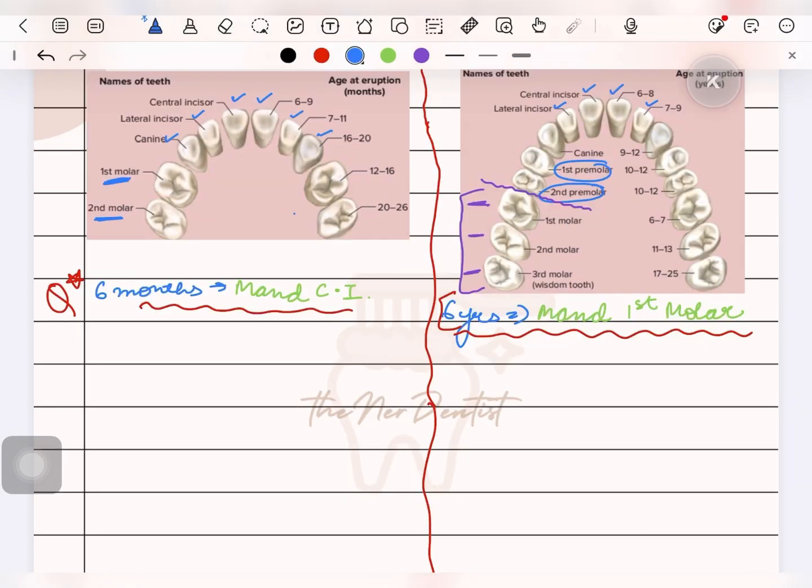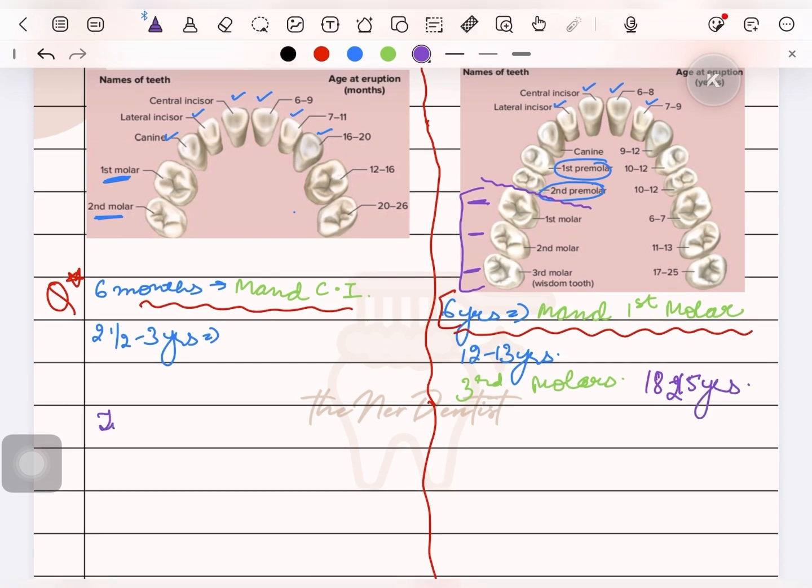Eruption in the deciduous dentition is completed at the age of 2.5 to 3 years, and in case of permanent dentition, it is completed by the age of 12 to 13 years. It means all the teeth in case of deciduous dentition will be erupted by the age of 3, and in case of permanent by 13. There is one exception to permanent dentition, that is third molars. They erupt by the age of 18 to 25 years.